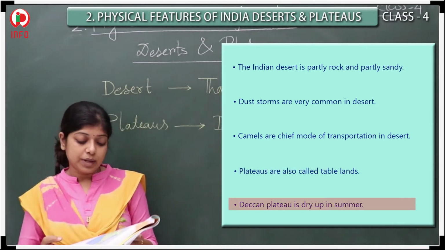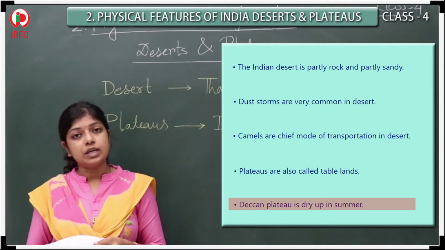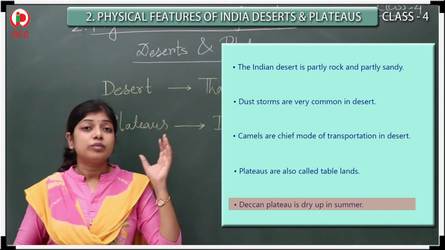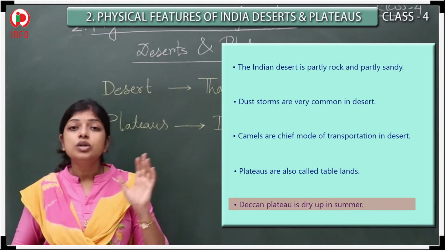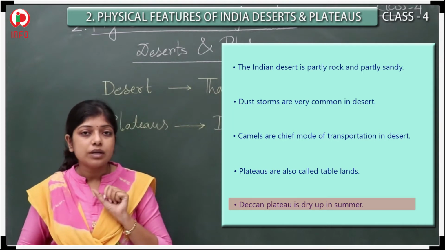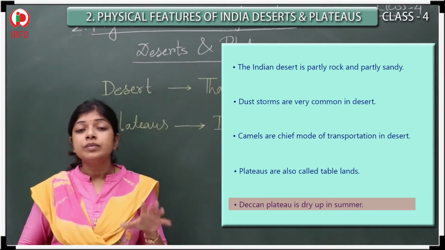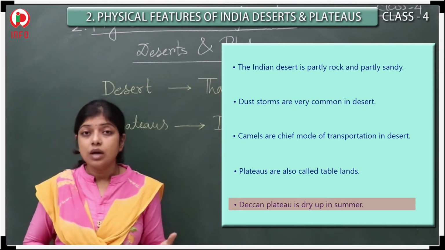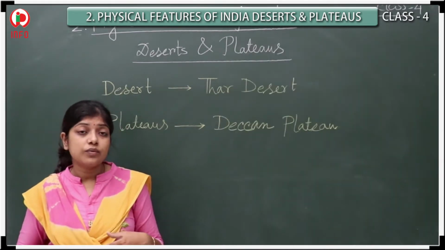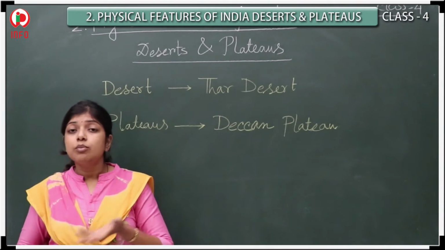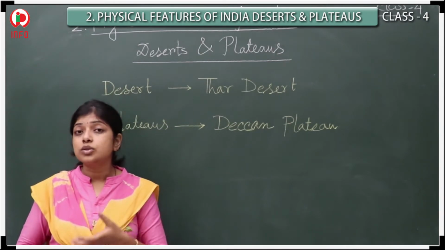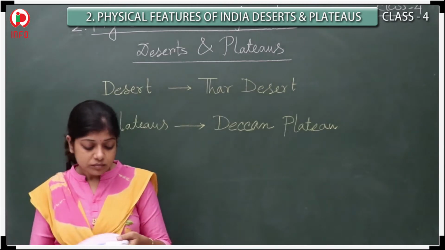And the Deccan Plateau dries up in summer. Summer means which months? From March to June. This time is considered the summer here. And at this time, the plateau region is very hot. As a result, the rivers that originate from this region also dry up.